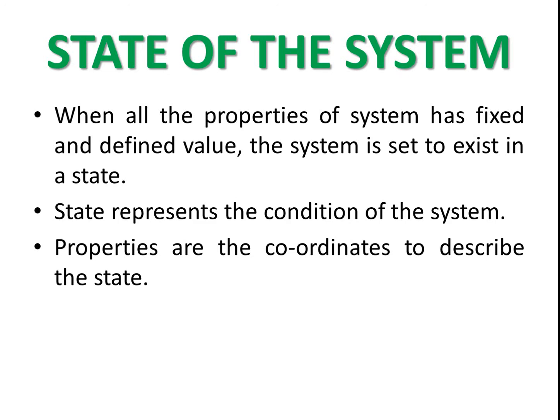State is just one point on a graph, that is a property, and it will describe the state. The properties are describing the state. We will see this and everything will be clear in the graphs we are going to study later. So keep this in mind. The properties are the coordinates to describe the state.